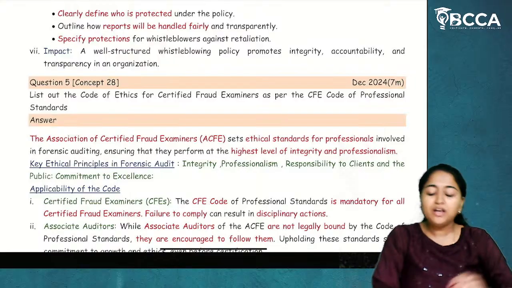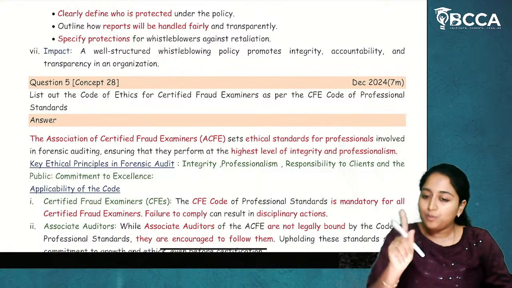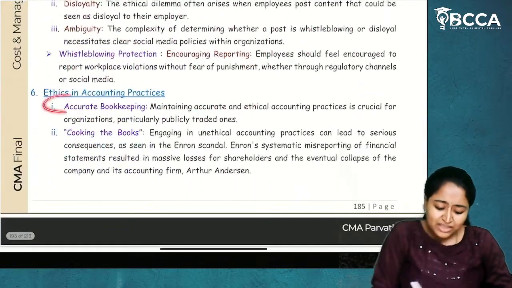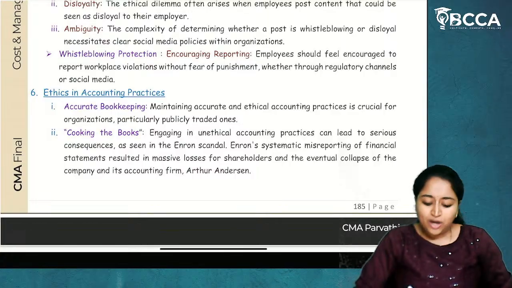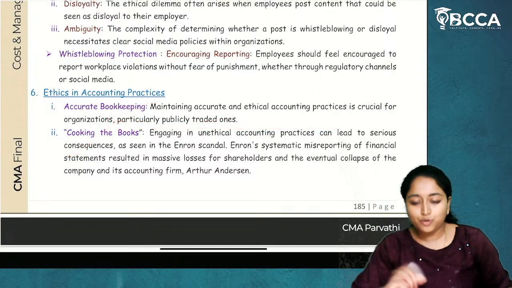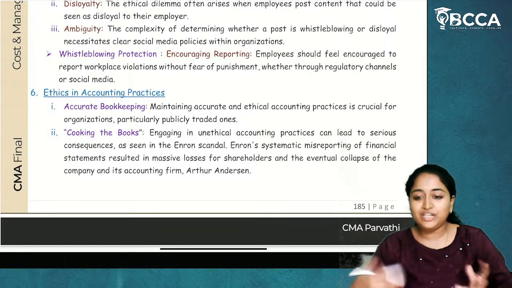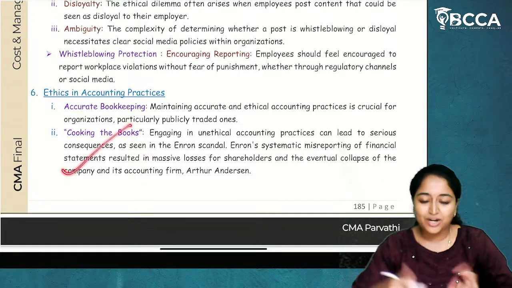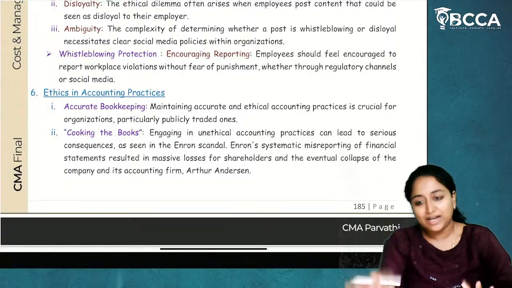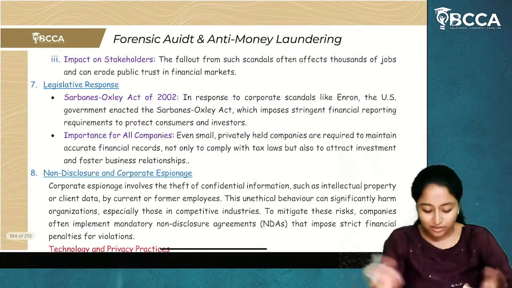So there should be a whistleblowing mechanism inside the organization. If it does not have one, it has an ethical issue. Then, about accounting practices. They always have to follow proper accounting practices rather than cooking the books. Cooking the books doesn't mean throwing the books on a stove, but writing falsified entries in the books of accounts. That is called cooking the books. Which means if something is not there, but they show it is there in the books of accounts. That is called cooking the books, not actual cooking.